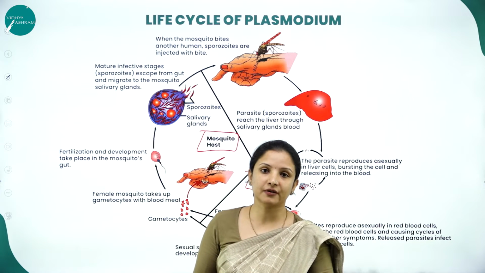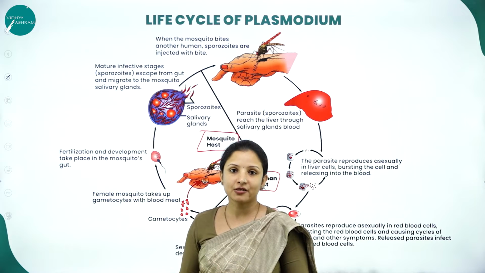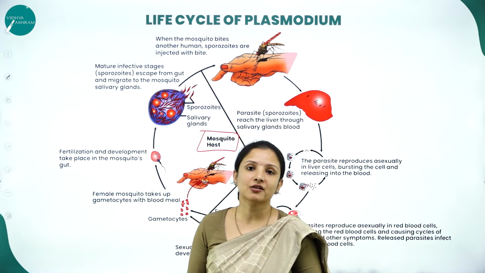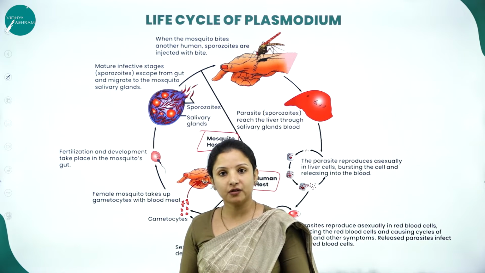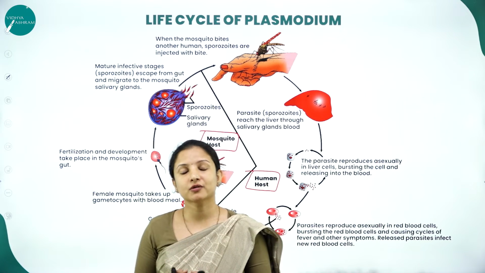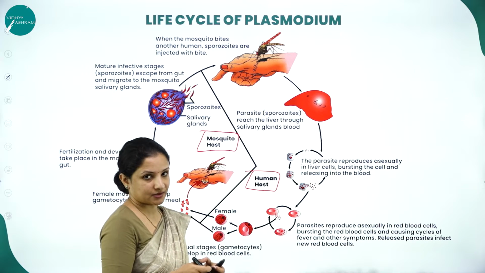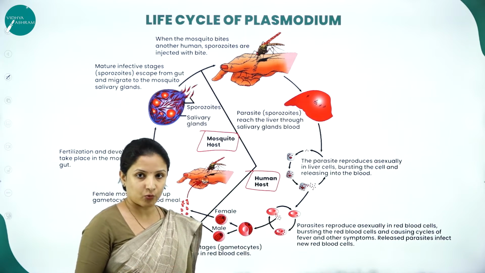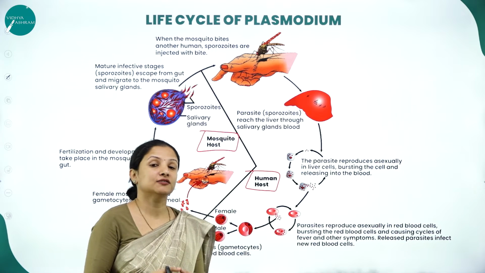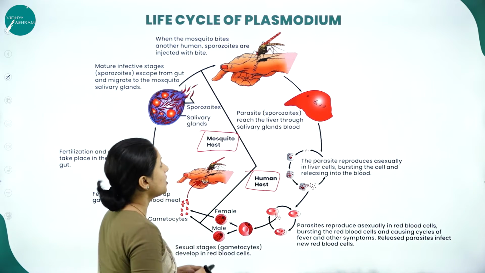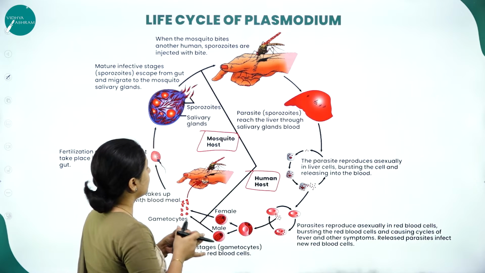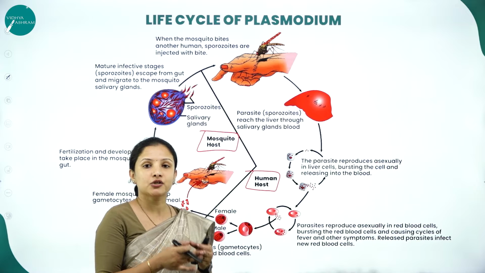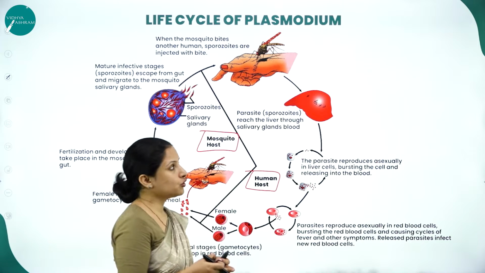If a mosquito bites a person suffering from malaria, then the sporozoites will enter into the gut of the mosquito. Now the mosquito, which is carrying the pathogen Plasmodium vivax, that is the female Anopheles mosquito, when it goes and bites another human being, the sporozoites get injected into the blood of that human being.